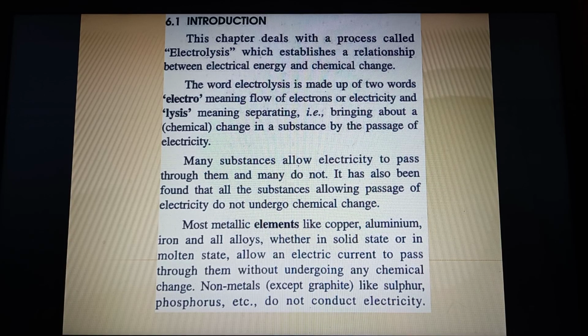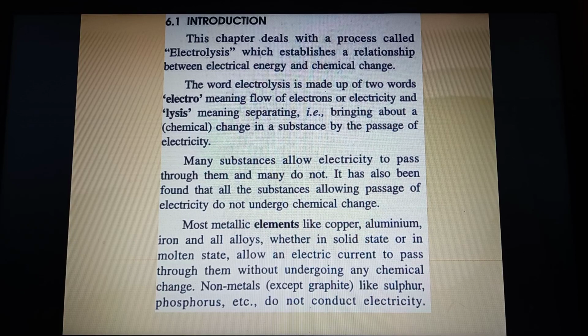Now many substances allow electricity to pass. Many substances do not allow electricity to pass. So it does not mean that every time you will pass electricity you are going to expect a chemical change. So passage of electricity is not always followed by a chemical change.